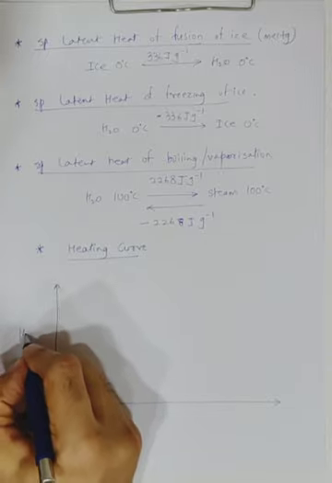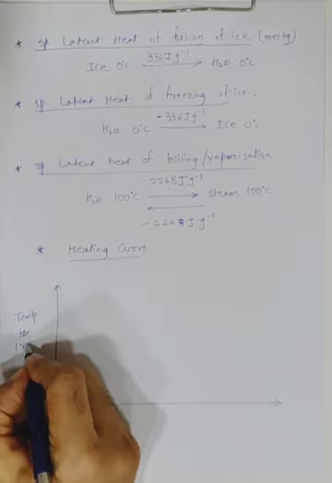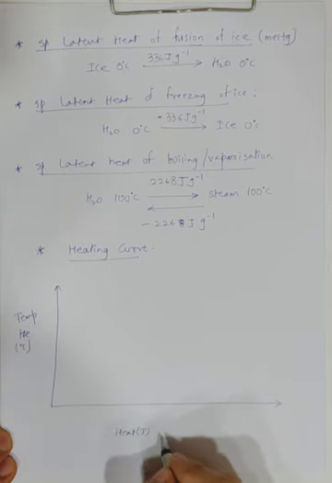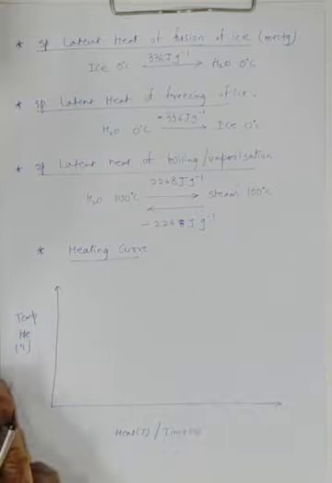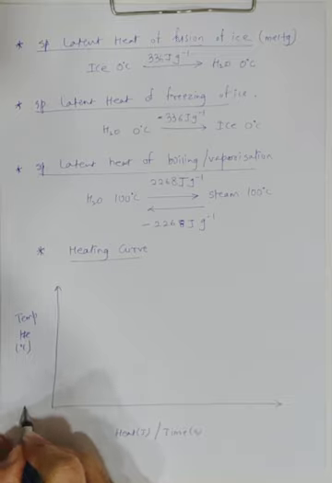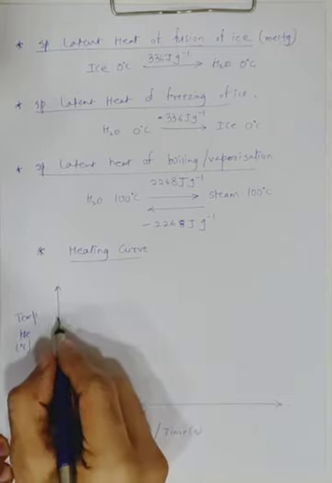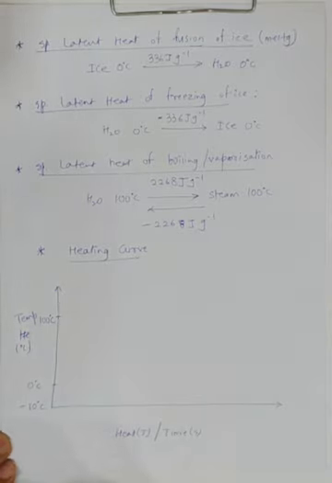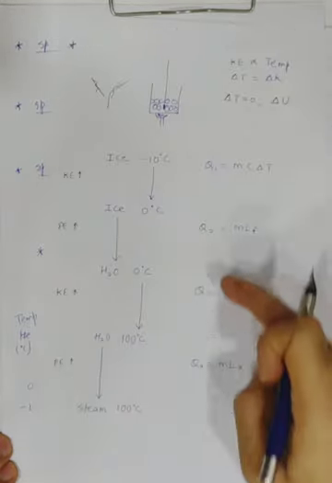This axis is the temperature, in degree centigrade, and here the heat that we have supplied in joule, or we can say time in second. It could be temperature versus heat or temperature versus time, it doesn't matter. Let's say this is minus 10 degree centigrade, then this point is 0 degree centigrade, this point is 100 degree centigrade.